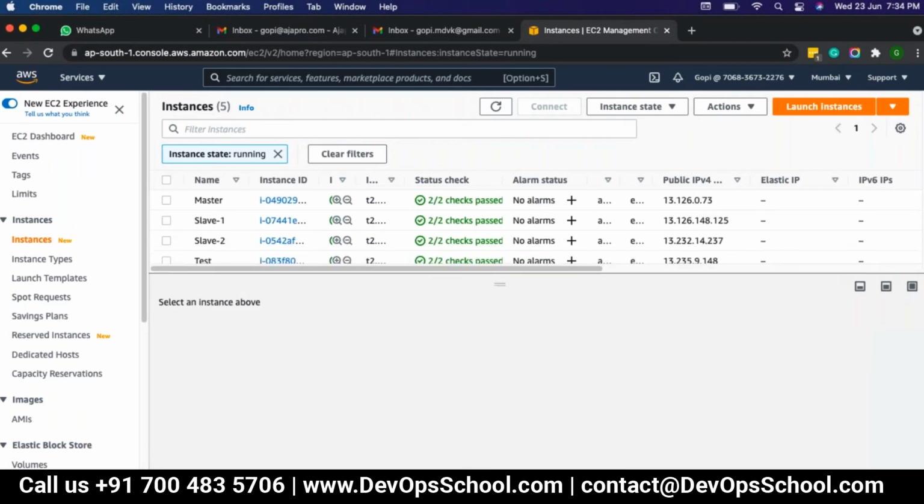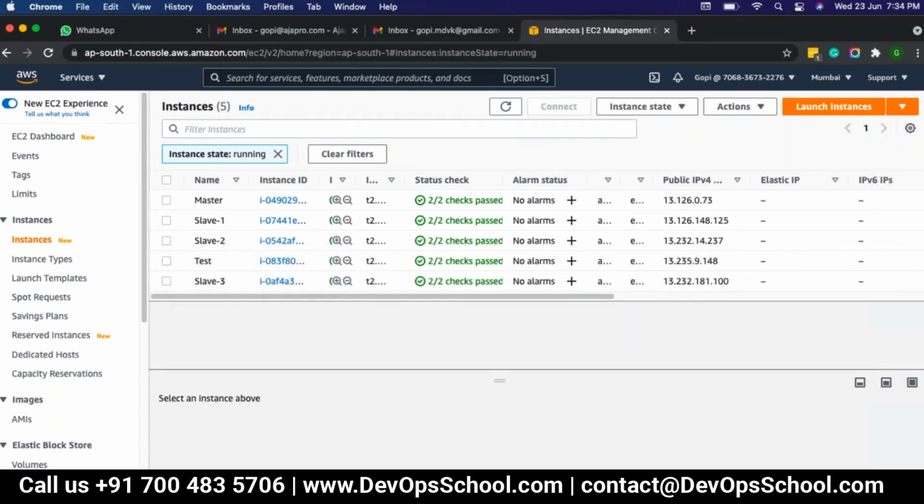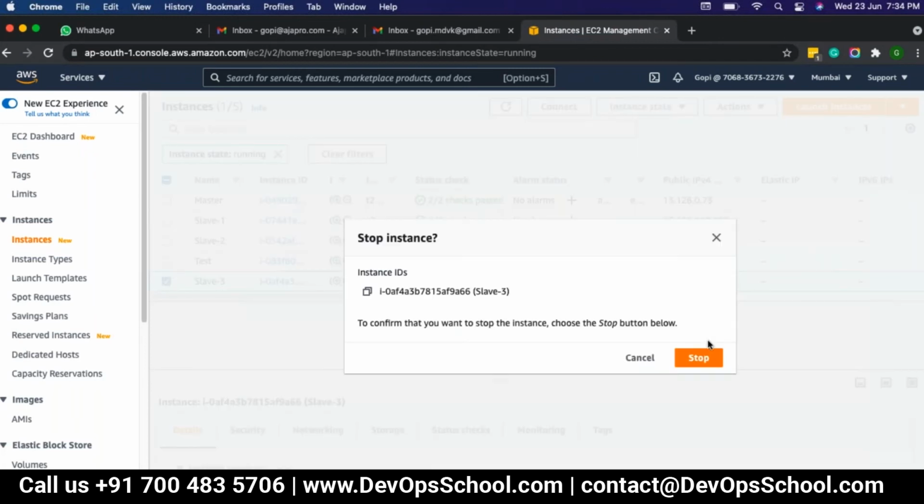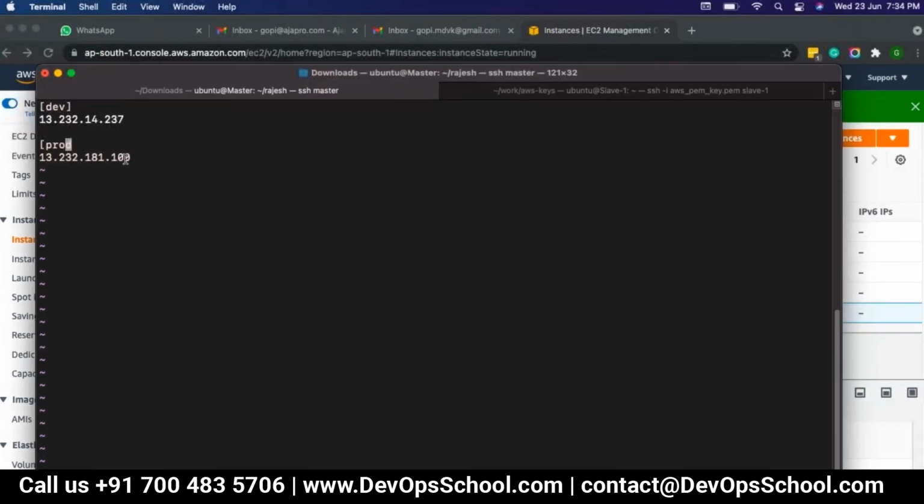Okay, so now deliberately what I'm going to do, I'm going to stop this server, slave three. I'm going to stop the instance, and then I'm going to put this in the first place.